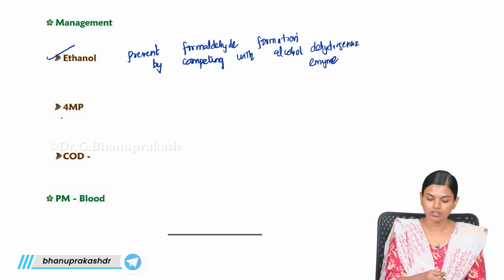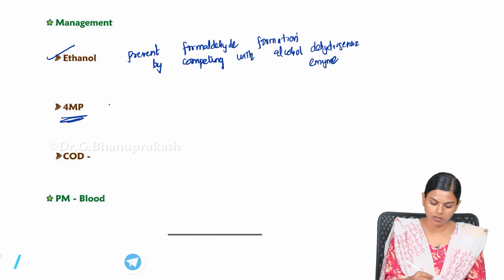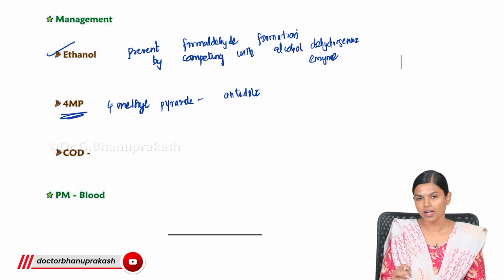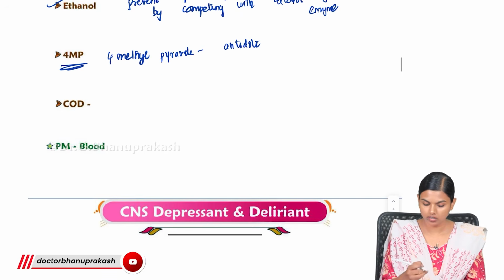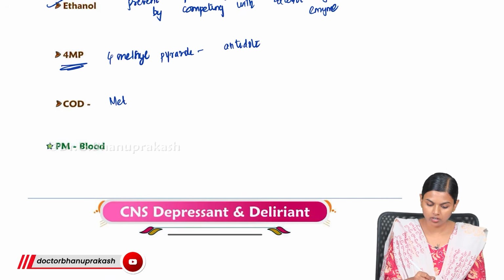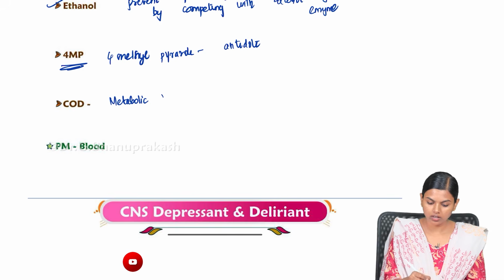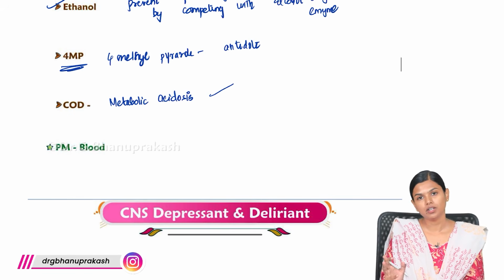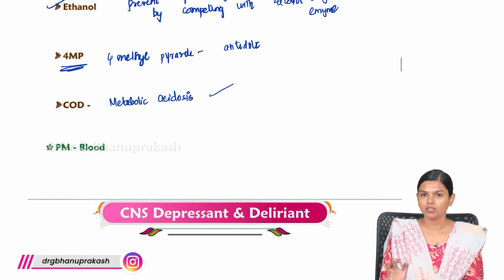So, you will give ethanol, or you can give 4-methylpyrazole, which is the antidote for methanol. These are the main line of management, and mostly the cause of death is metabolic acidosis. So, this is the main cause of death. The treatment here is ethanol and 4-methylpyrazole, which is the antidote for methanol.